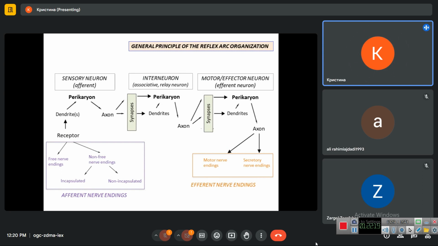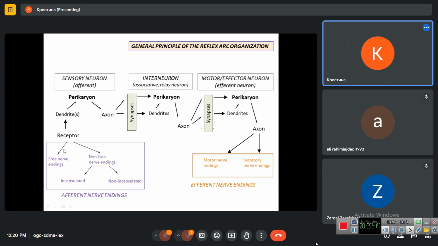Here in this picture, you see that we have three neurons. In general, in reflex arc, first one is sensory or afferent neuron, second one is interneuron or associative neuron or relay neuron, and third one is effector or motor or efferent neuron.